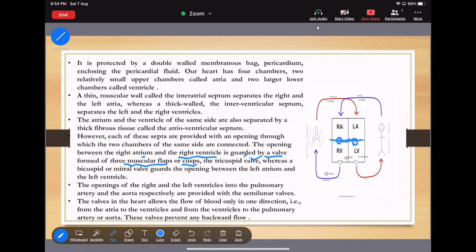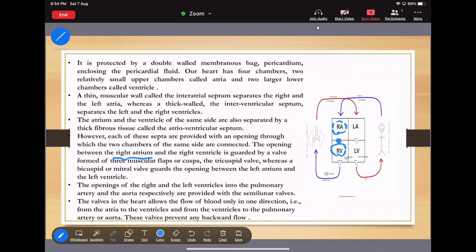Now see, I am saying that this is the right atrium, and this is the right ventricle. Now I am saying that the opening between the right atrium and the right ventricle, that means here will be the opening. So this is the opening guided by a valve.